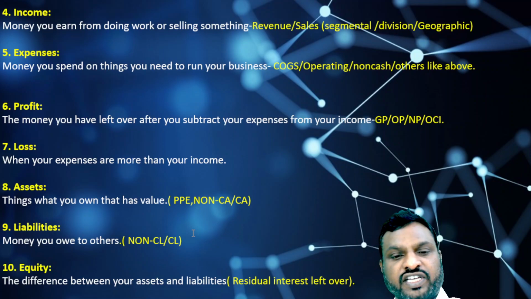Here also, liabilities are segregated into current and non-current. Non-current are those which are going to be payable after a period of more than 12 months. That is called non-current. Those which are going to be repaid within a period of 12 months are called current.